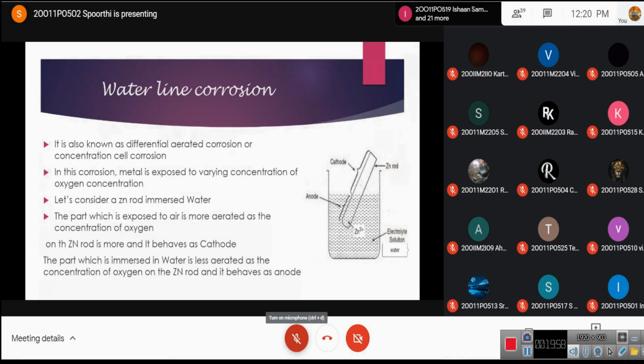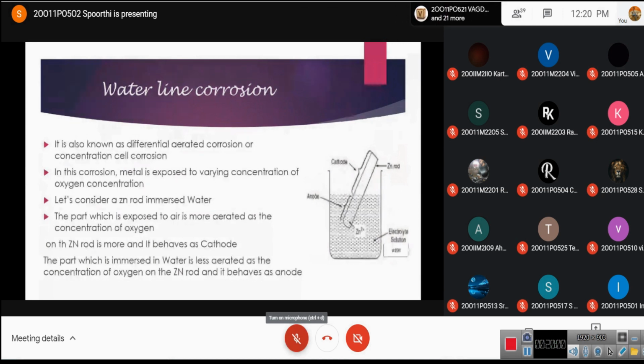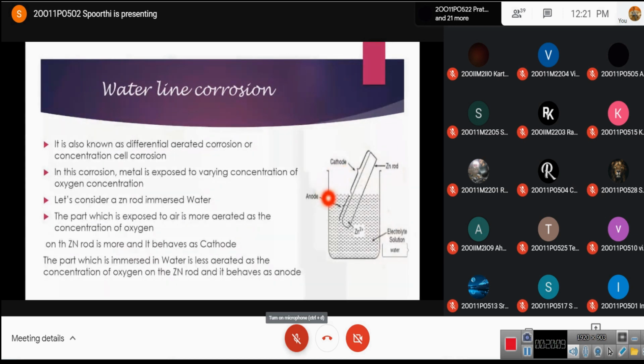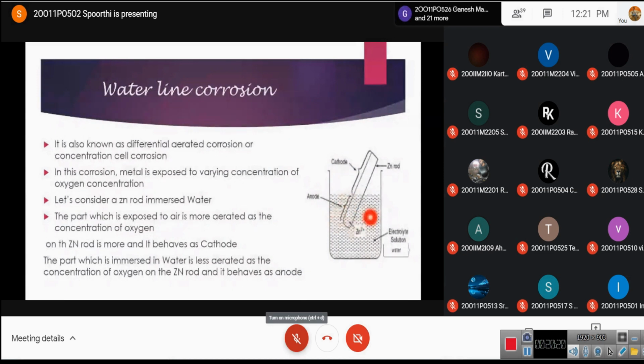Okay, let me continue. We have learned in the first slide that to occur wet or electrochemical corrosion, heterogeneity is necessary, right? But when we consider this part, it is entirely filled with water. So here entirely homogeneity is present, but there is no heterogeneity.